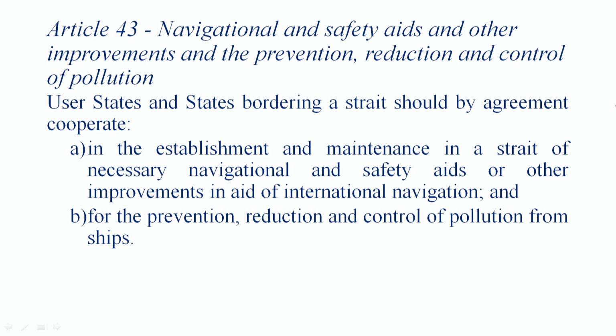Article 43: navigational and safety aids and other improvements and the prevention, reduction and control of pollution. User states and states bordering a strait should by agreement cooperate in the establishment and maintenance of necessary navigational and safety aids or other improvements in aid of international navigation, and for the prevention, reduction and control of pollution from ships. So it's becoming more and more strict nowadays, and UNCLOS has also included this. Otherwise, there are separate conventions with regard to different aspects of the environment and the prevention of pollution.